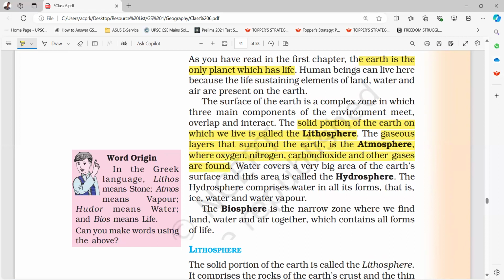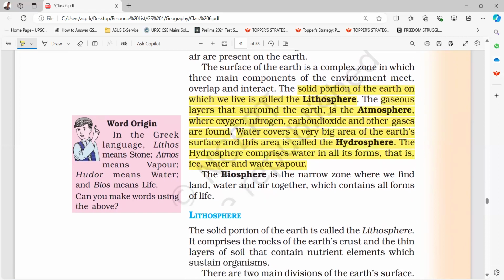Water covers a big area of the Earth's surface, and this area is called the hydrosphere. The hydrosphere comprises water in all its forms, that is, ice, water, and water vapor. Biosphere is the narrow zone where we find land, water, and air together, which contains all forms of life. Okay. In the Greek language, lithos means stone, atmos means vapor, hudor means water, bios means life.